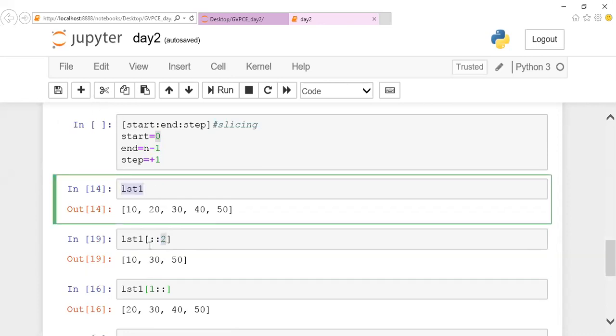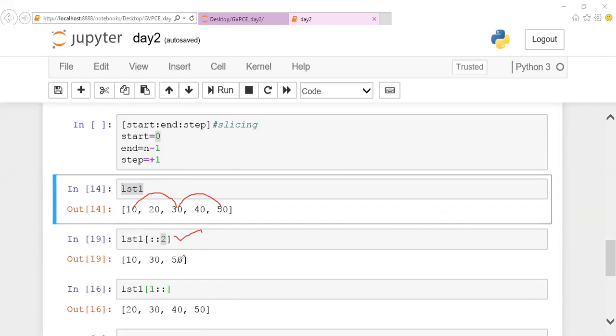Normally, if I give colon colon, it takes one step. Now since I gave 2 steps, it will go from 10 to 30, 30 to 50. 2 steps will be taken by the cursor. Okay, this is all about this output, guys. That is the reason I'm getting 10, 30 and 50.